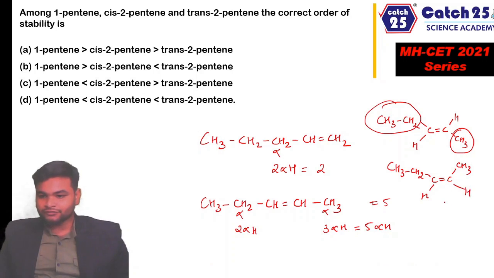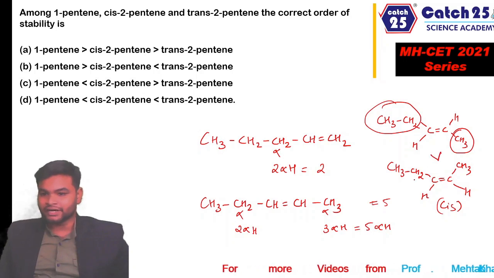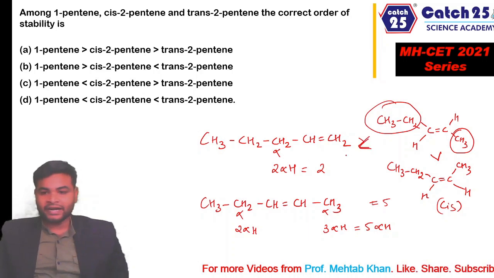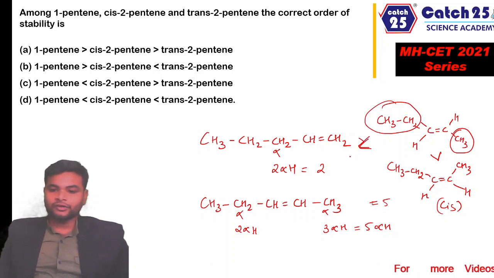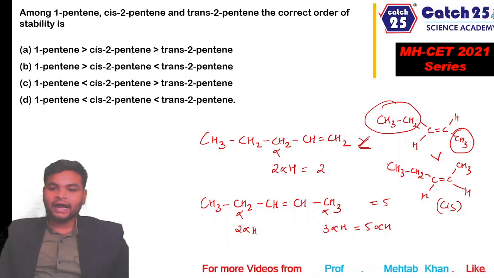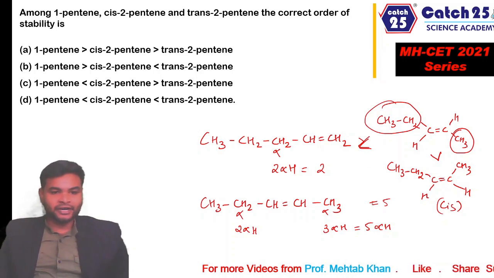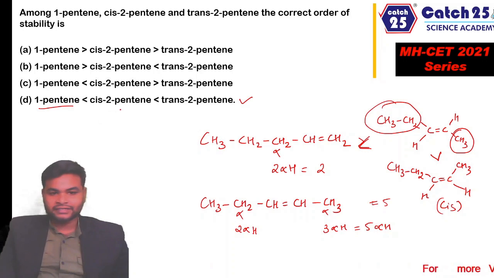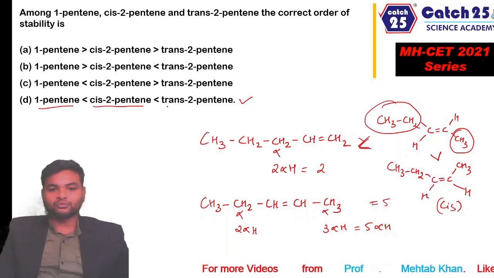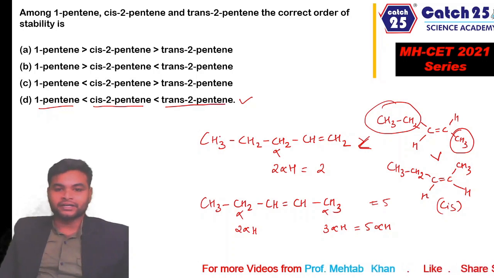So there will be more repulsion in the cis form. Because of so much repulsion in cis, cis will be less stable than trans, and both these molecules are more stable than this 1-pentene. So the right order will be trans is more stable, then comes cis form, and least stable is pent-1-ene, which we can see in the fourth option. 1-pentene is the least stable, then comes cis-2-pentene, and the most stable is trans-2-pentene.